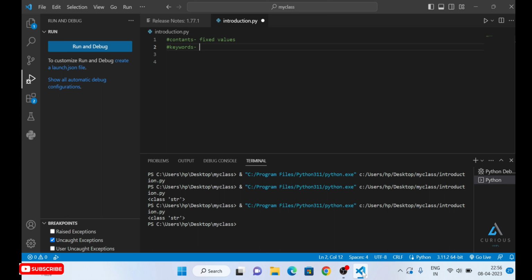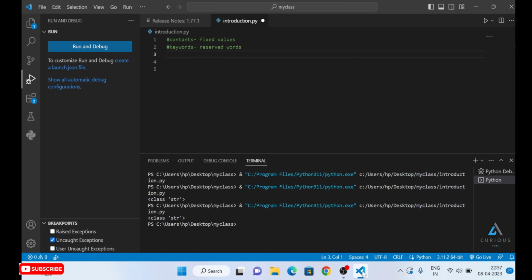These are some special or reserved words that are already fixed for doing particular tasks, for example class, return, continue, if, else, from, while, finally. These are some of the examples of keywords. So here what we are going to write is reserved words.